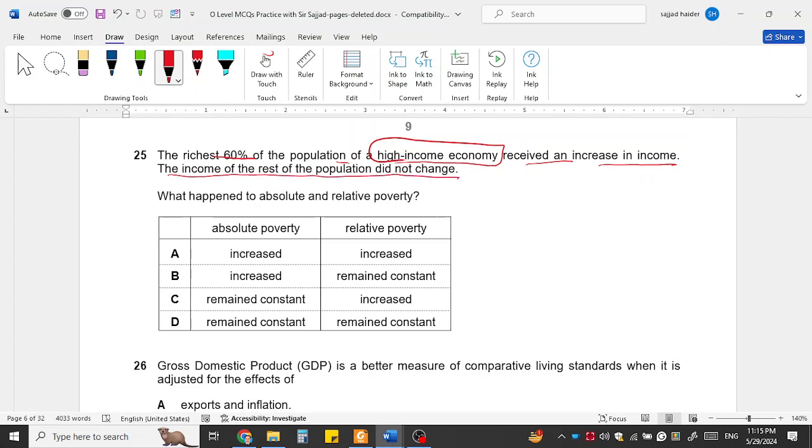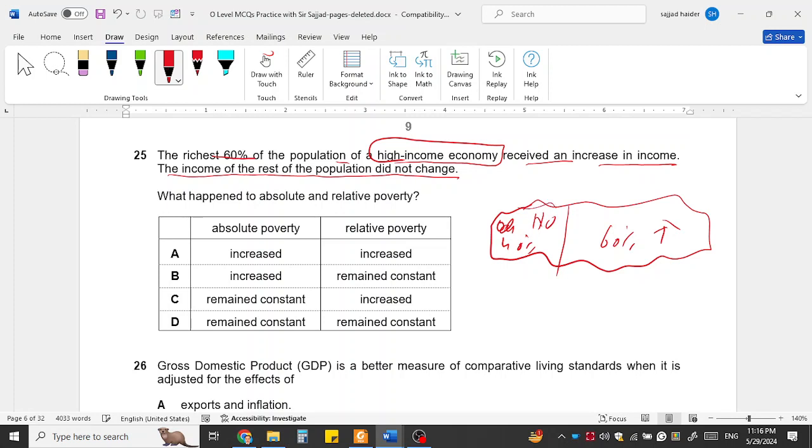So this means, let's suppose this is the American economy. 60% of the population of the high income country received an increase in income, but 40% had no change. So their income has not fallen. They did not fall into further poverty, but their income did not change.